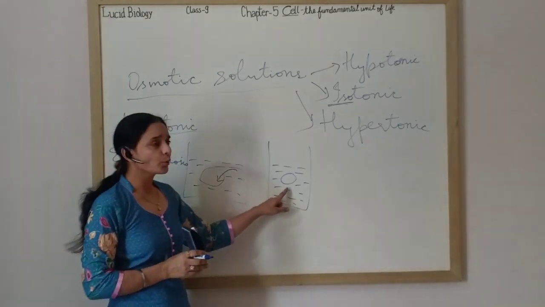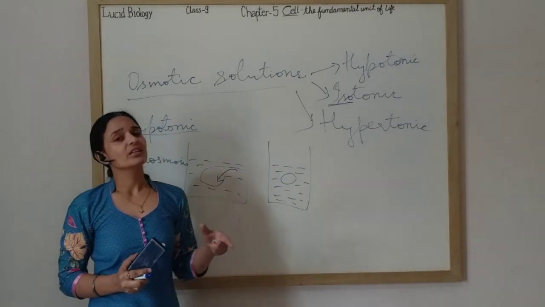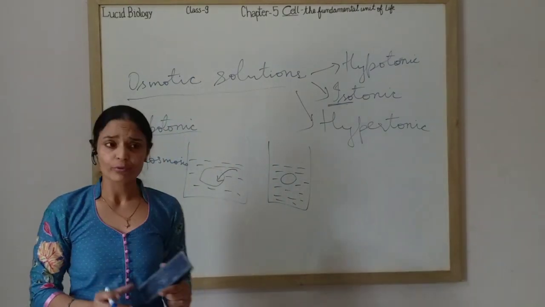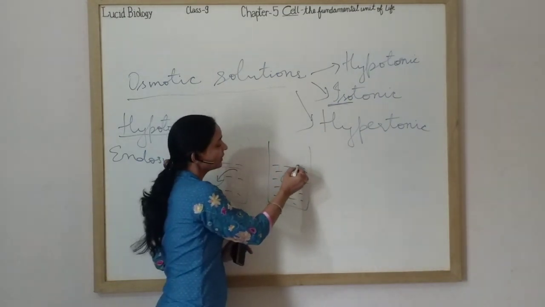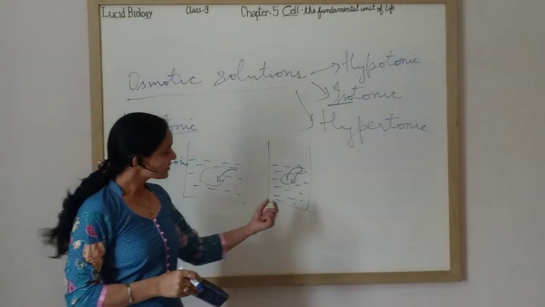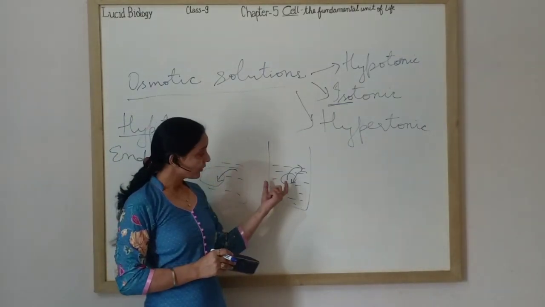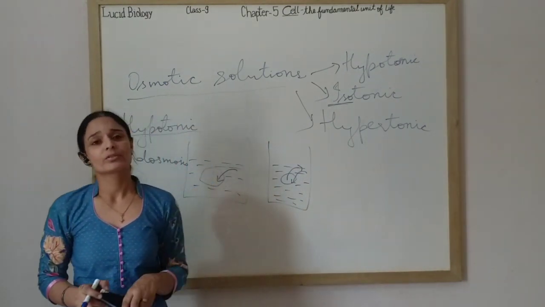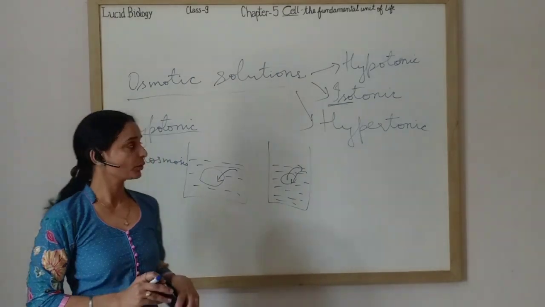In such a solution, no endosmosis, no exosmosis takes place. I mean to say there is no net movement of water. If a little water enters the cell, the same amount of water will leave the cell to maintain that concentration. So, such solutions in which there is no net movement of water, where the surrounding medium has the same water concentration as the cell, are called isotonic solutions.